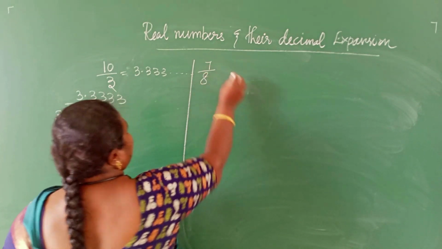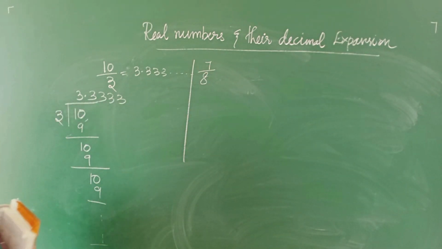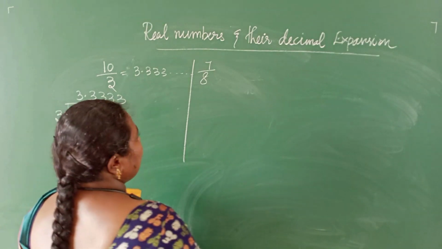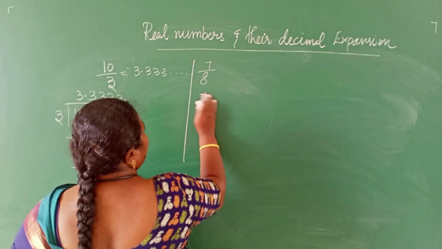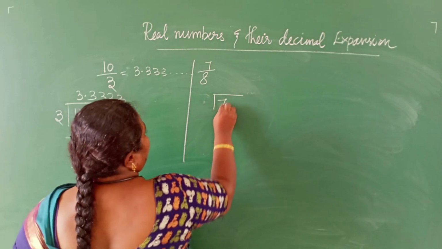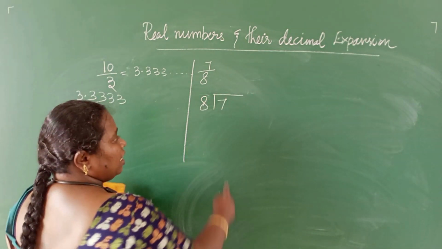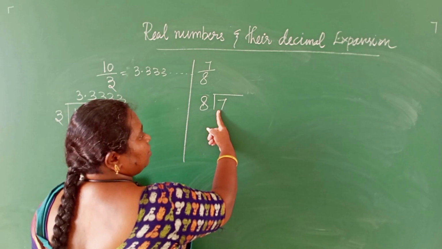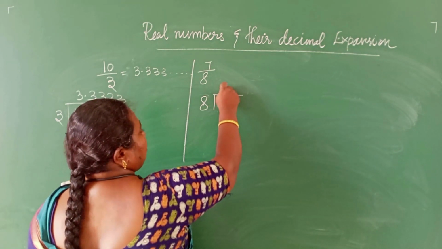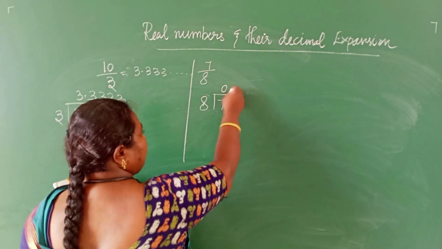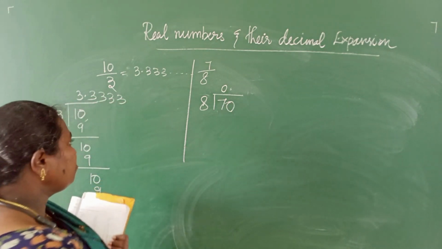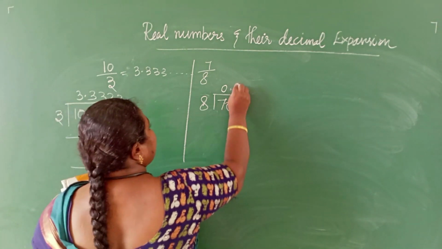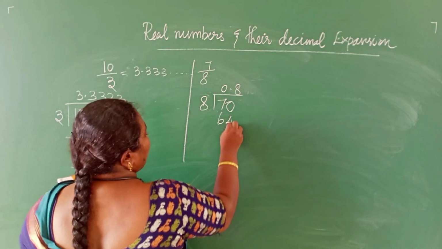Another one is 7 by 8. Whether it is a real number or not, we are going to check. 7 divided by 8. Is there any 8 in 7? No. So keep the quotient whole part as 0, and we can add one 0 here. How many 8s? 8 8s are 64.